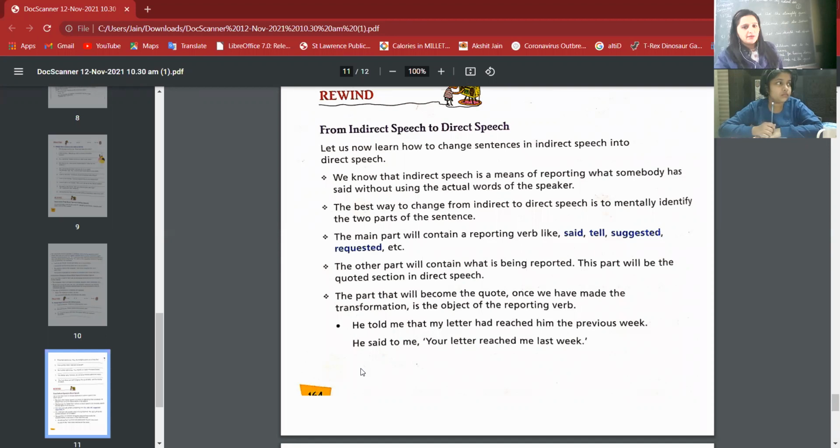Had reached means that it is past perfect, which changes into simple past. So first we need to identify the tense of the sentence. You can see the tense of the sentence is had reached. It is past perfect. So it is converted from past perfect into simple past. Your letter reached me, him will become me, and previous week will become last week. I think that it is clear to everyone now. Any problem?